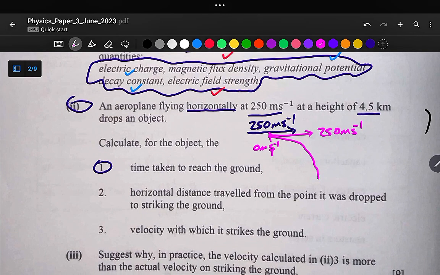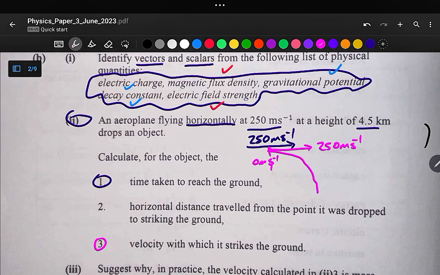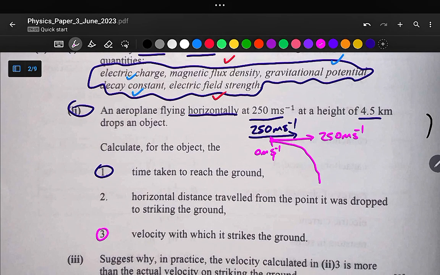That's why we are being asked to calculate the velocity with which the ball or the object strikes the ground at this part of our question. If the ball had only this horizontal speed of 250 meters per second, we shouldn't have this question. Why? Because the horizontal component of speed is always constant throughout the projectile motion. So let us calculate the time.